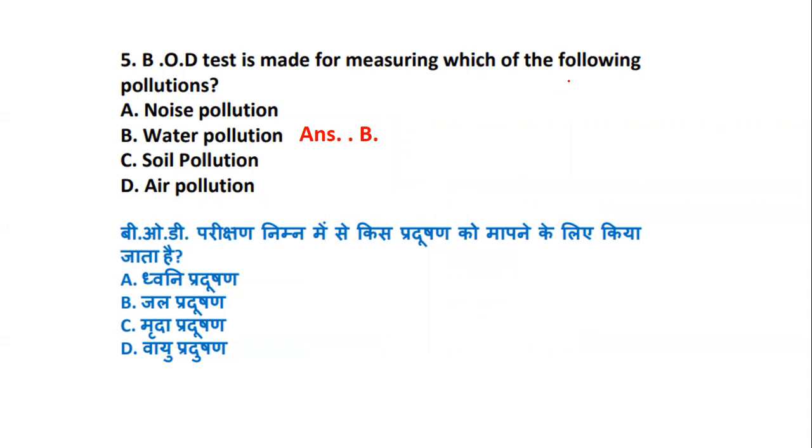BOD is basically nothing but biochemical oxygen demand. It's basically done in order to understand which of the pollution it helps to know. So whether it's noise, whether it is water, whether it's soil, or whether it's air pollution.